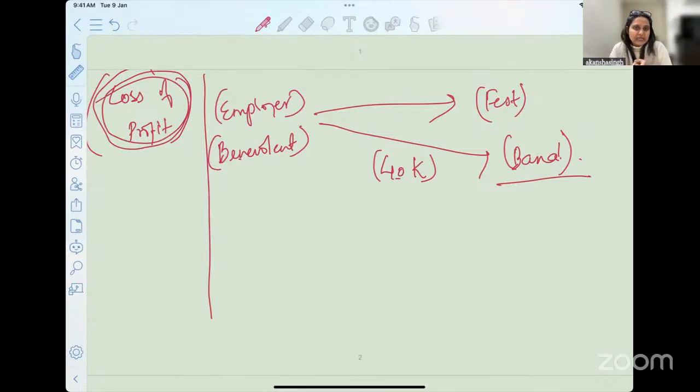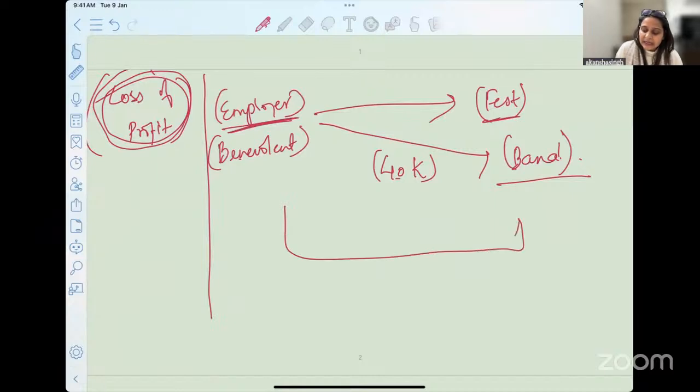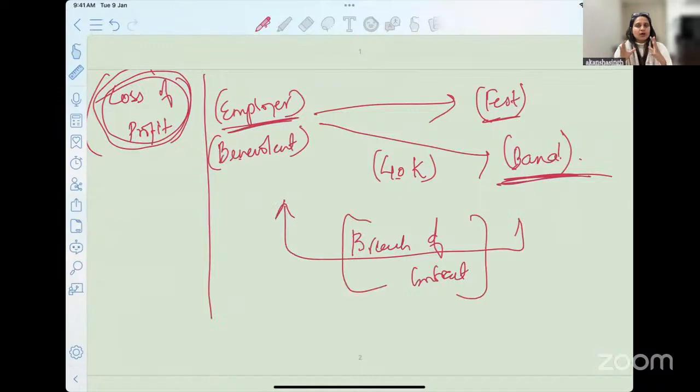But if you see this example between the employer and the band of musicians, they are not really getting benefited. This is for the happiness of their employees, for the enjoyment during the fest, or to upgrade the value of the fest. Here, you do not really see any such damages. So how will we actually give compensation to the employer from the band of musicians in this case of breach of contract? This was the introduction for you to think about what is going to be the discussion for today's class.